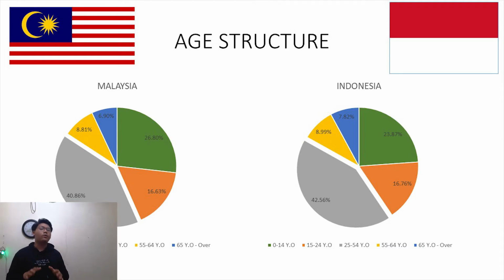The key point that I want to tell you guys is these two countries have similarity in the age structure. As you can see, the biggest percentage is at the gray chart, which is the age of 25 until 54 years old. Those are some similarities that these countries have. Talking about population reminds me of the growth of population, which leads us to the next slide.